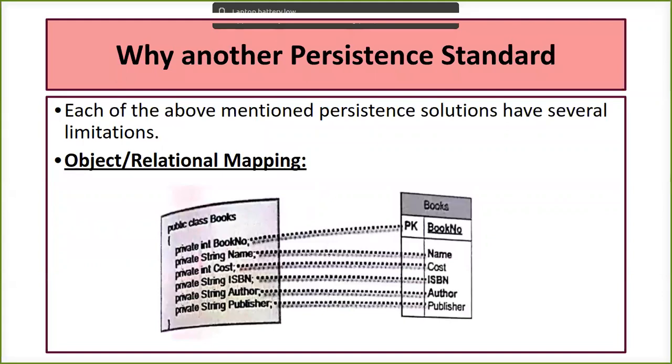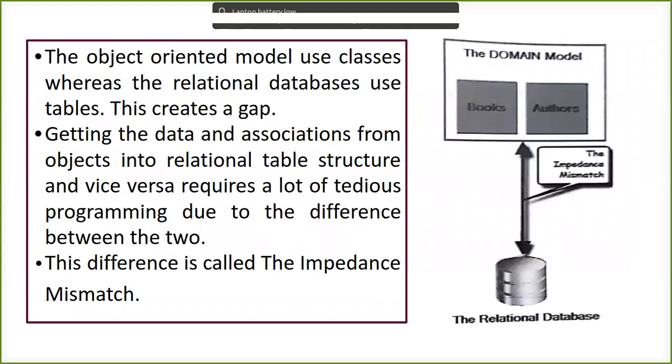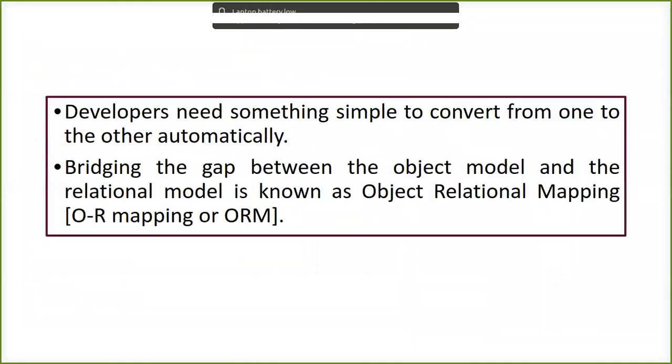We have learned what object relational mapping is. We have an object oriented language and we have a relational database. When they are mapped to each other, that is called object relational mapping. But in doing that mapping, you have to understand that the object oriented model uses classes, whereas relational databases use tables, which creates a gap. That gap is called an impedance mismatch. To make that conversion happen between the relational and the object oriented language, a lot of code has to be written. So when this conversion happens, we need it to happen automatically.